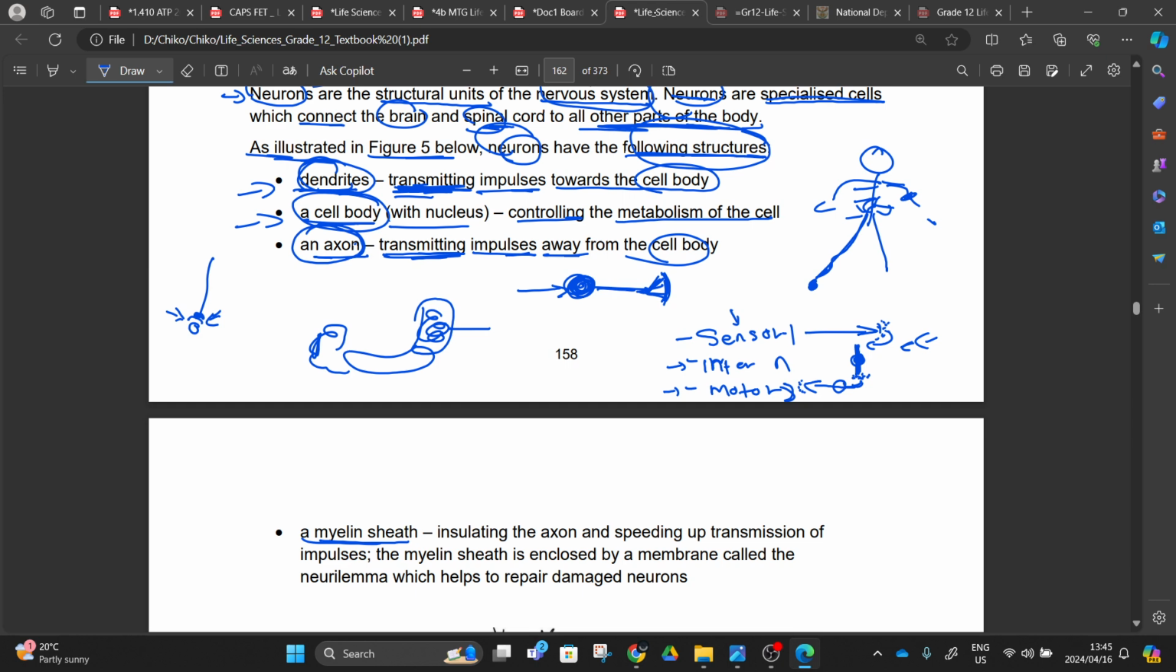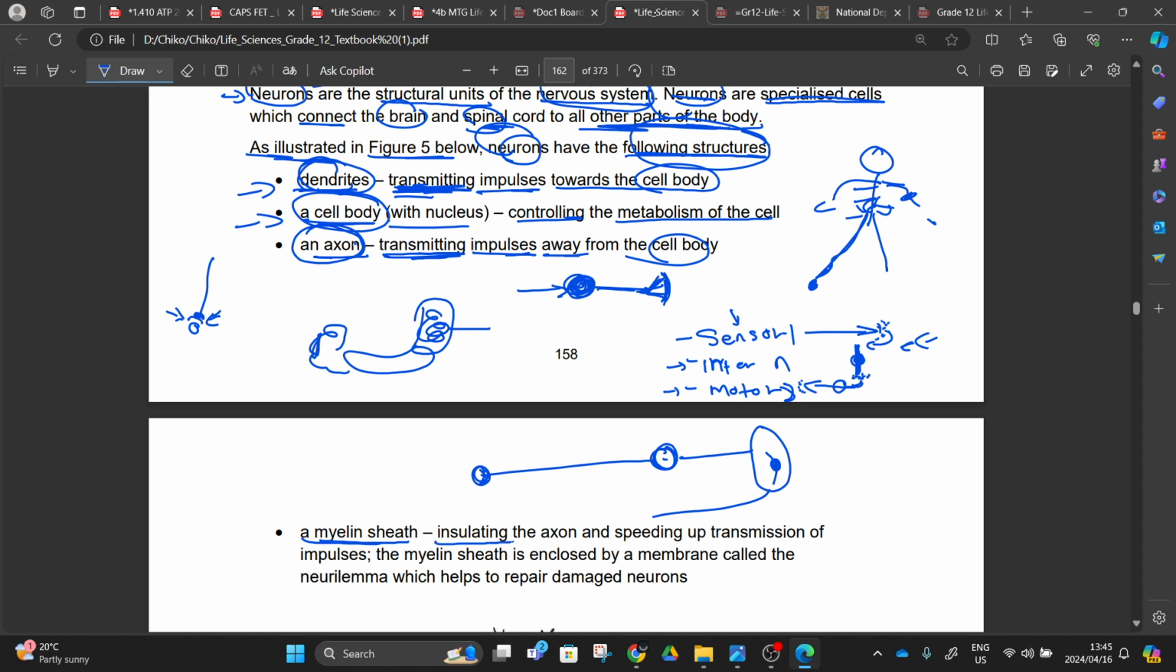What is this myelin sheath? We are saying that we have our receptors here, and then our sensory neuron taking it to the cell body. From the cell body, we send this to the brain here. Inside the brain, we have another neuron which will send this message to the cell body, and then we also have another one, right? So what is the myelin sheath?